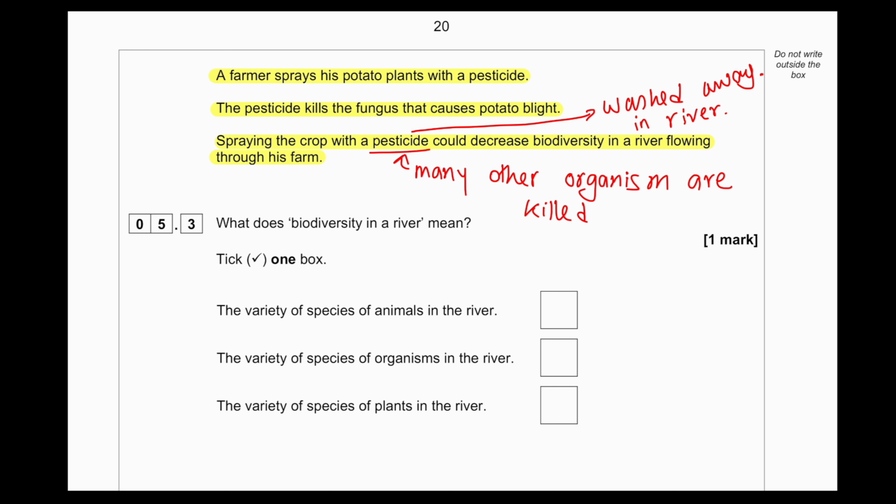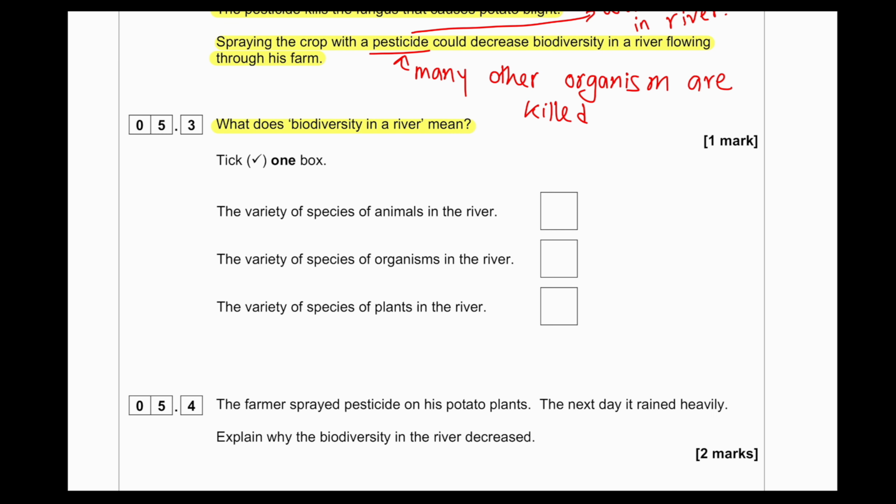The question says, what does biodiversity in a river mean? Let's see the options. The variety of species of animals in the river. A variety of species of animals, but it has to be all types of organism, not only animals, but also plants and other living organisms. So this will be wrong. The variety of organism in the river. Yes, definitely this is correct because it includes all types of organism. The variety of species of plants in the river. So only plants or only animals will not be correct.